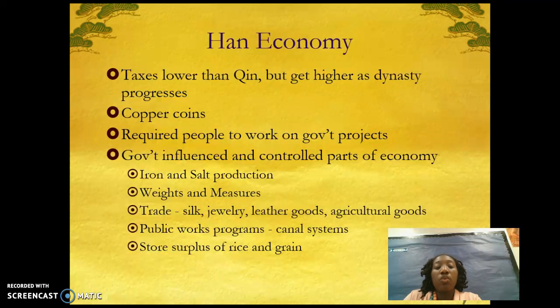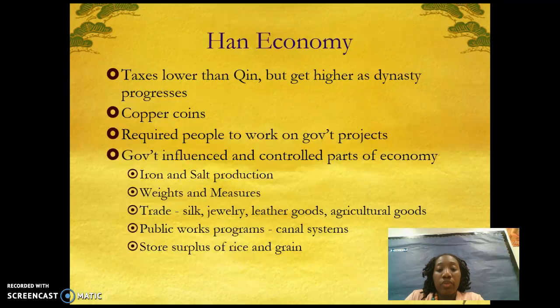All right, so with the Han economy comes lower taxes. They taxed lower than the Qin dynasty, but get this, as the Han dynasty tended to progress, they tended to tax more. Their taxes tended to get higher. Then you had copper coins, and people were required to work on government projects.